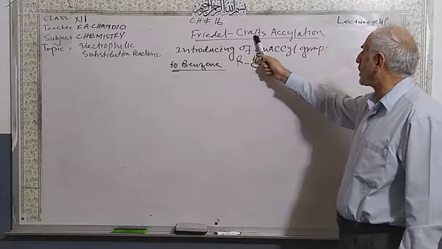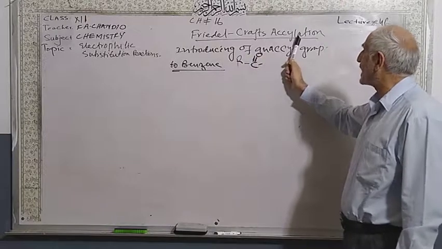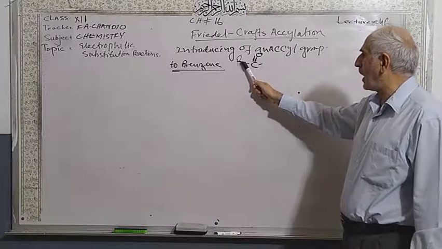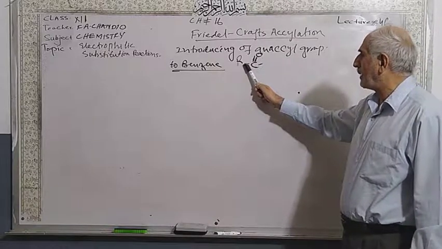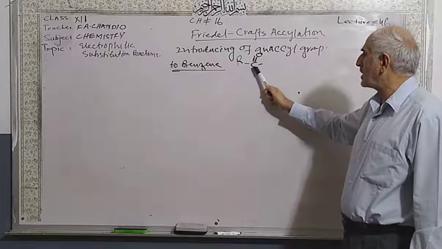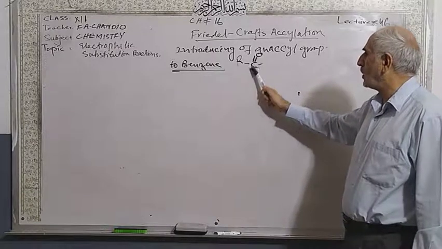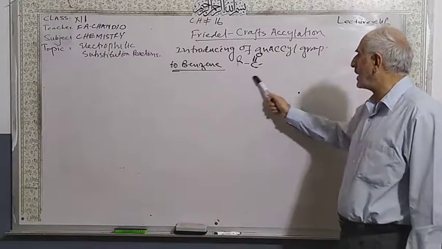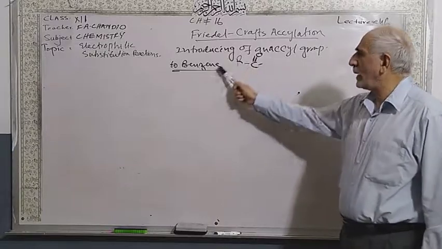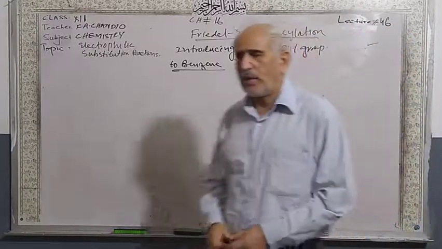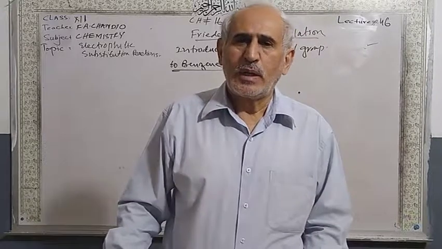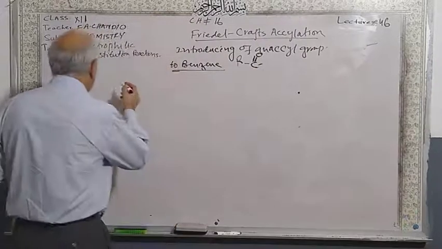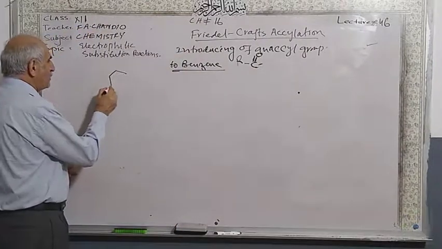We use again the Friedel-Crafts reaction, but here we use acylation. When an R alkyl group is bonded with a CO group, a carbonyl group, this is an acyl group. So introducing an acyl group to benzene is called Friedel-Crafts acylation reaction. The other reaction I am going to write here in one step.